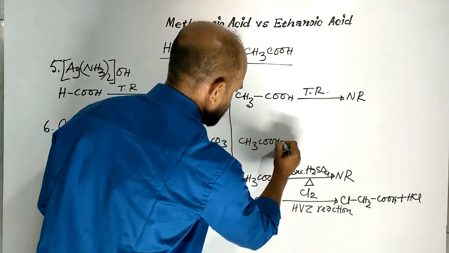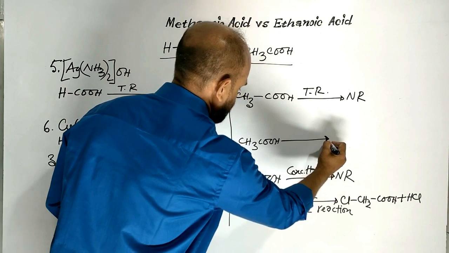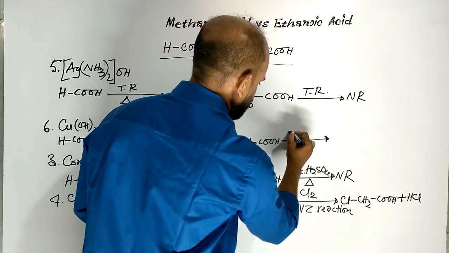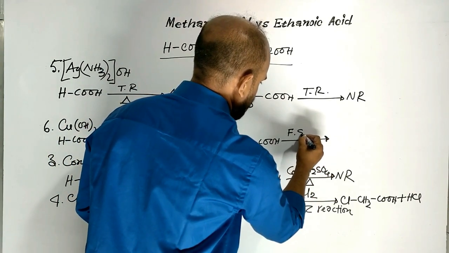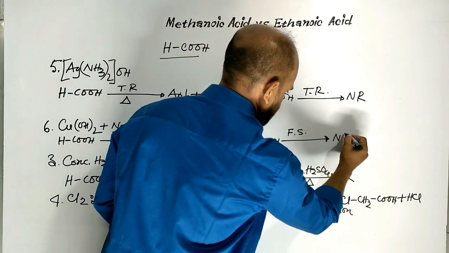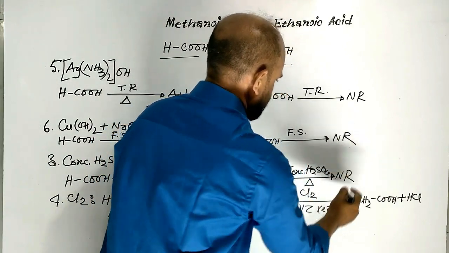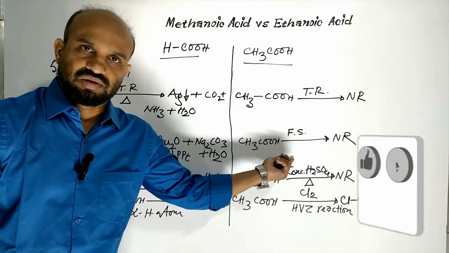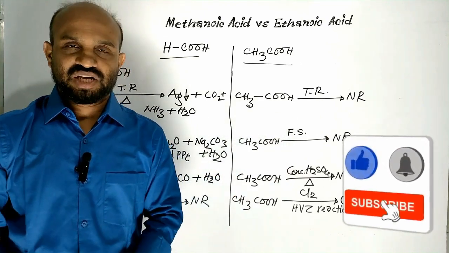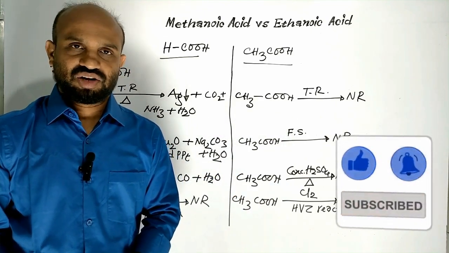ethanoic acid cannot reduce Fehling's solution. That is no reaction. Differences between methanoic acid and ethanoic acid.